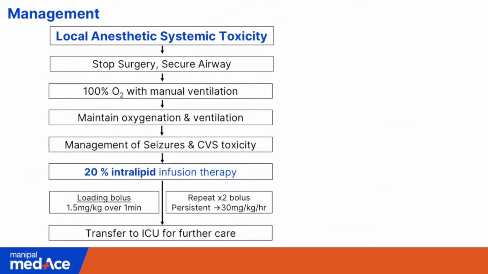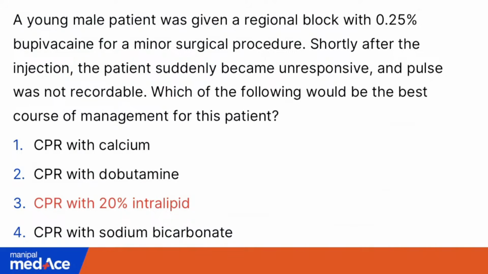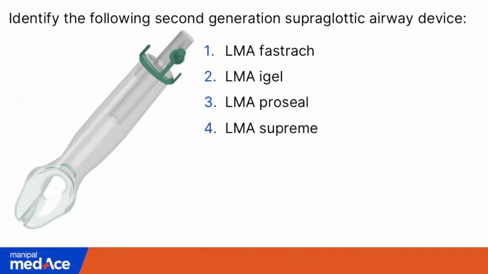So coming back to the question, this is a case of bupivacaine toxicity. We have to manage it by intralipid infusion and CPR for hemodynamic collapse. So there was one question on second generation supraglottic airway device. They had given a picture and asked you to identify. The options given here are LMA Fast Track, LMA iGel, LMA ProSeal, and LMA Supreme.